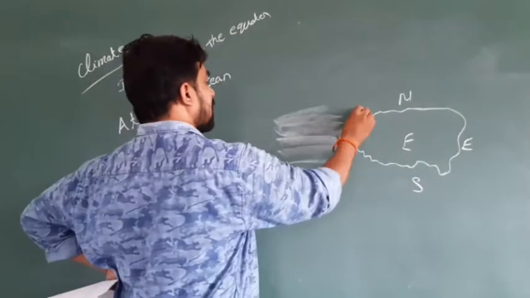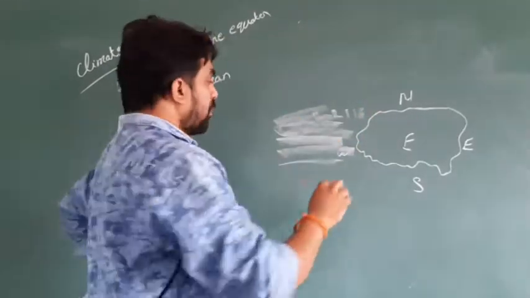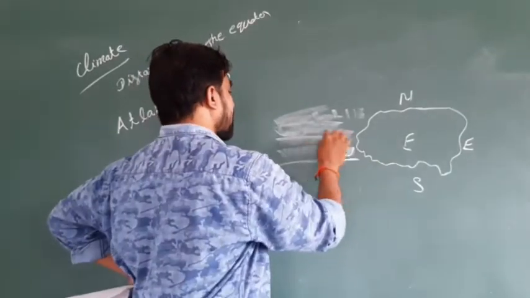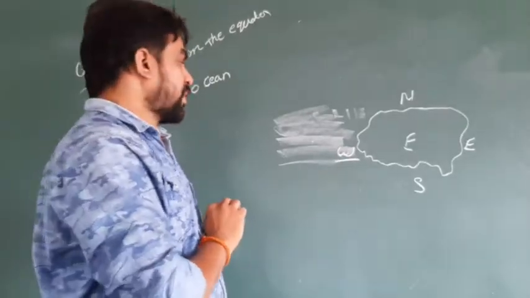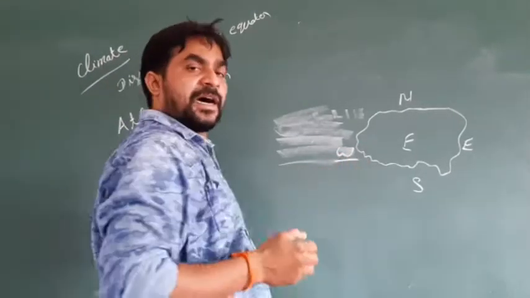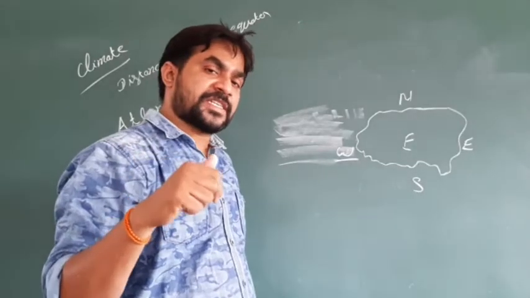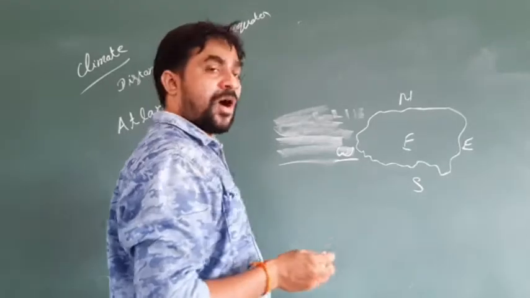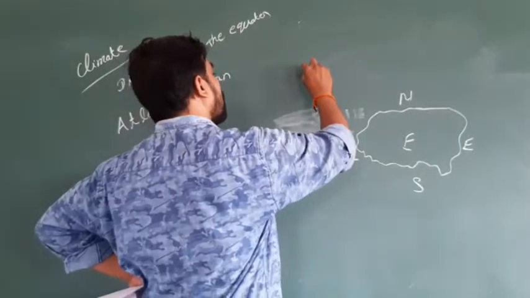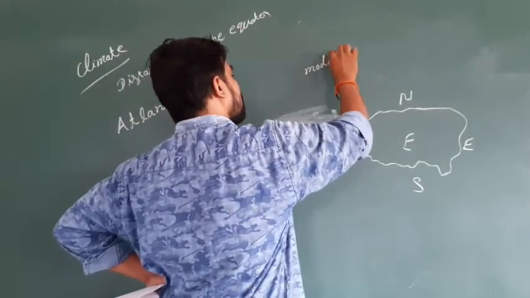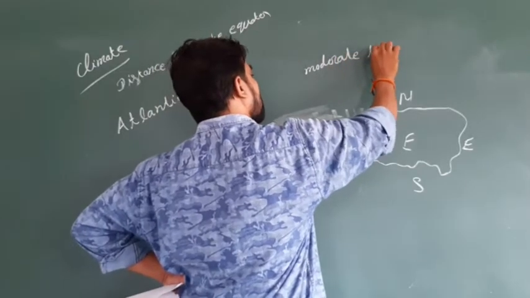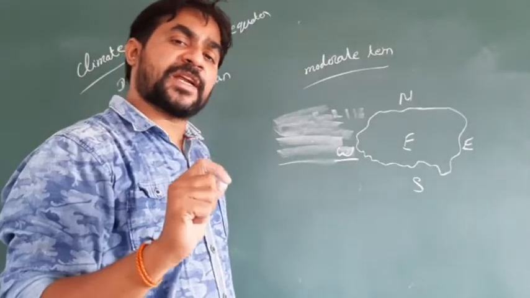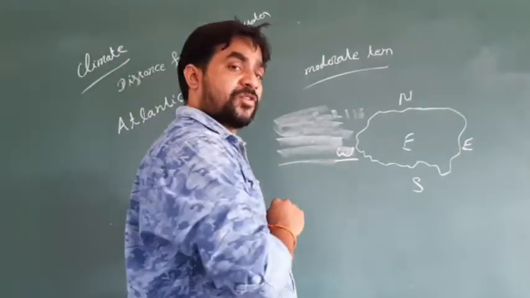So the western side of Europe is near to the Atlantic Ocean. We know that a place or a country which is near to the ocean has a warm temperature. We know that near the water they have a moderate temperature. Moderate means not hot, not cold. The moderate temperature is what you can find near the ocean side.